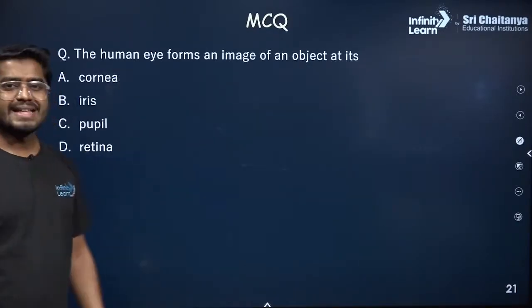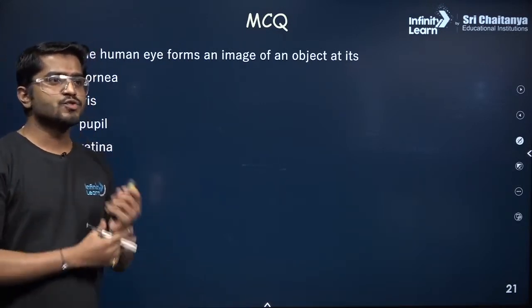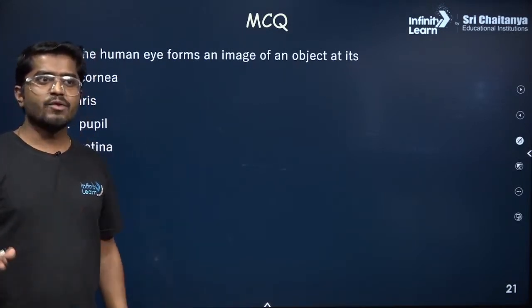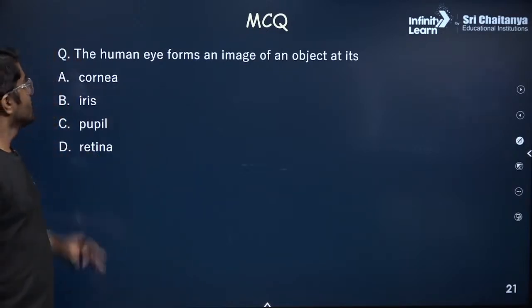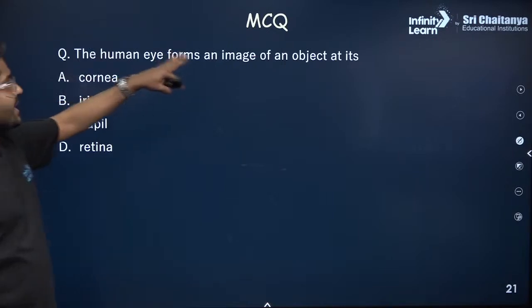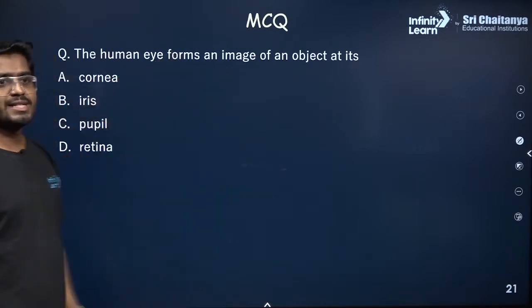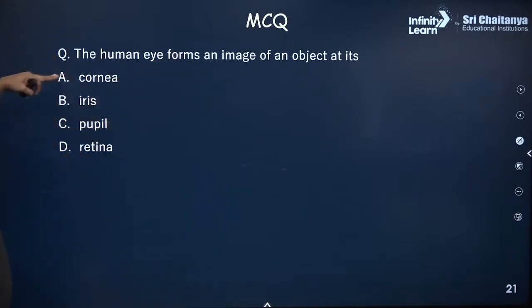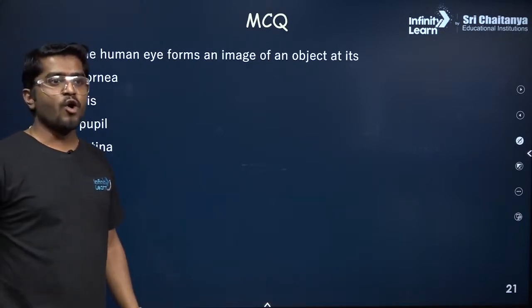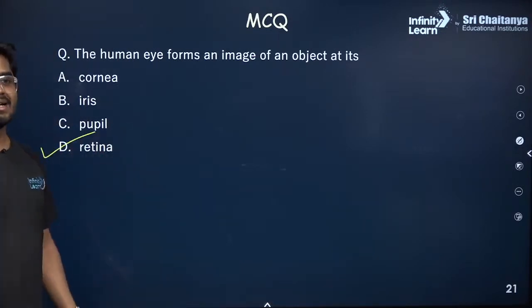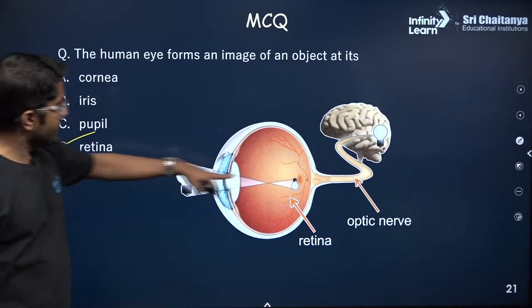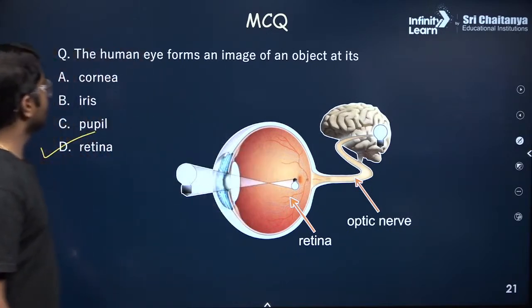Alright, so now let's solve quickly some MCQs very fast. These are very easy questions and all of you should solve it. The human eye forms an image of an object on its cornea, iris, pupil and retina. So where will be the image formed? Image is formed at the retina. See, there is the image forming at the retina.